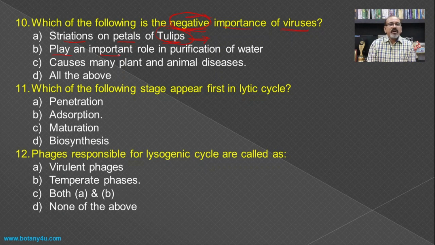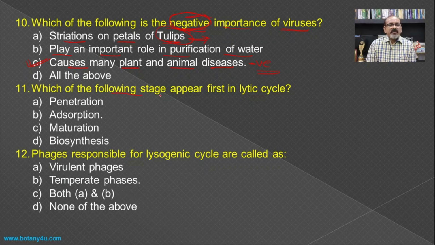Then, play an important role in purification of the water. There are many viruses which are involved in the purification of the water by infecting the different bacteria present in the water, that is the bacteriophages, and hence that is one of the positive importances of the viruses. Then, they cause many plant and animal diseases, and this is a negative importance of the virus, and hence C is the answer for this question.